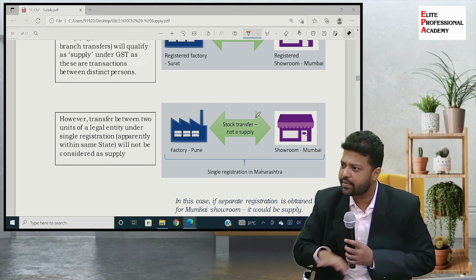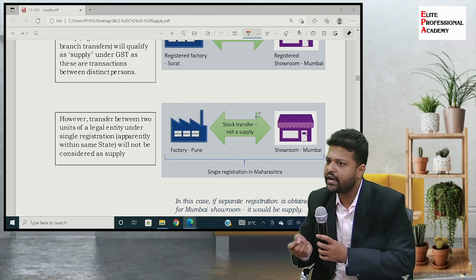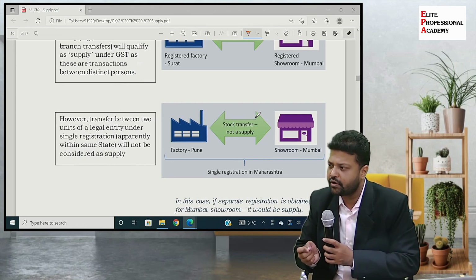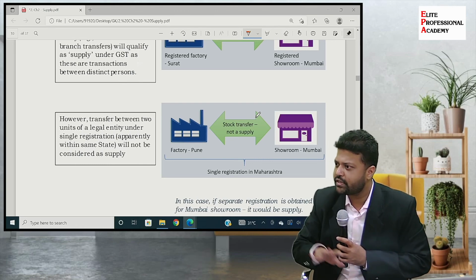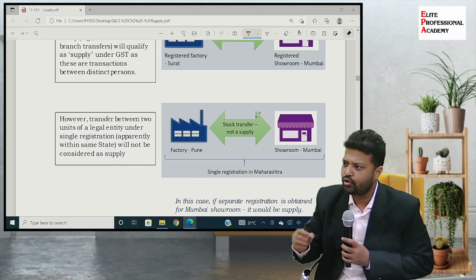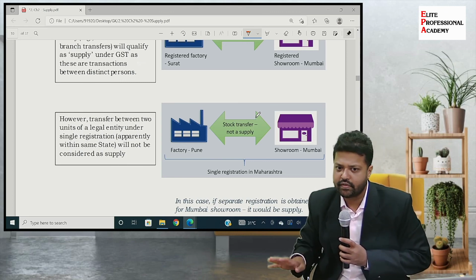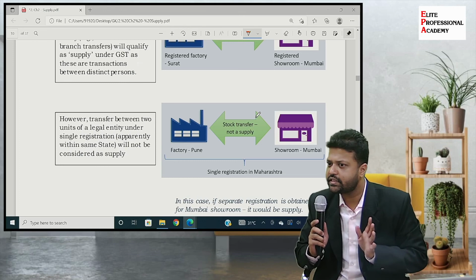Tomorrow we will again repeat the examples because it was a little bit in a hurry. In the last 5-10 minutes we covered it. We'll again repeat all the 4 examples and this distinct person concept tomorrow, just to brush up whatever we have learned today. So clear? Any doubts in this? Okay.